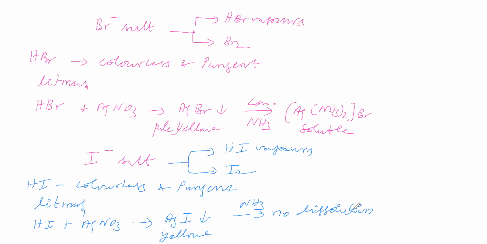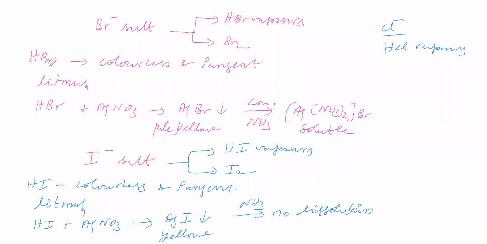Okay. So we have taken three halide salts. What are the three halide salts? One is chloride salt, next is bromide salt, and next is iodide salt. Chloride salt gives HCl vapors, bromide salt gives HBr vapors, and iodide salt gives HI vapors.